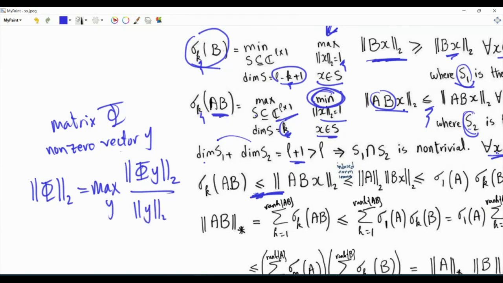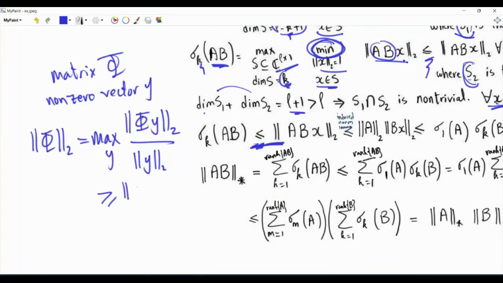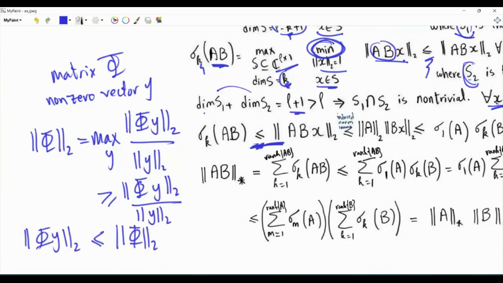So we maximize here over non-zero vectors y. Because this is a maximum, this is greater than or equal to the vector L2 norm of phi y divided by the vector L2 norm of y, which means that the vector L2 norm of phi y is less than or equal to the L2 matrix norm of phi times the L2 vector norm of y.